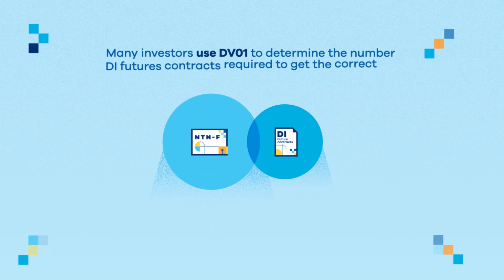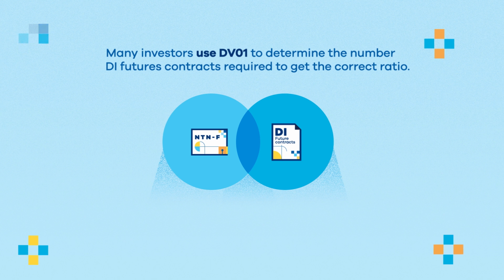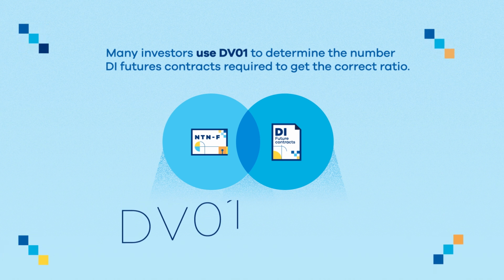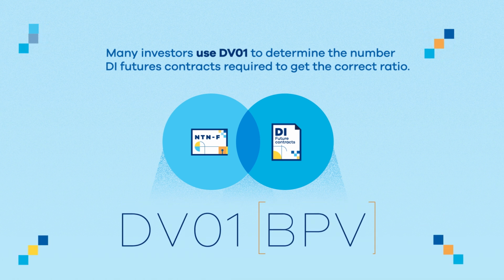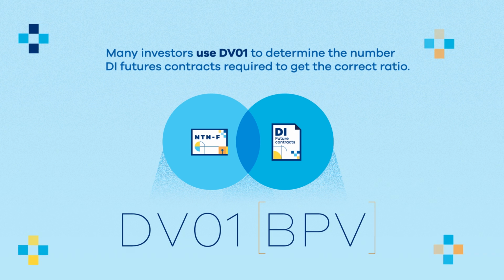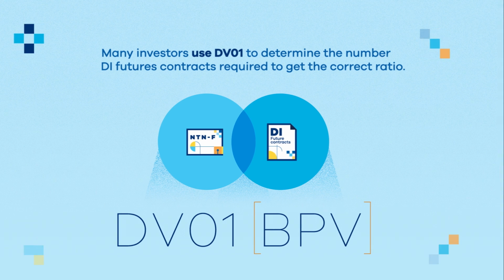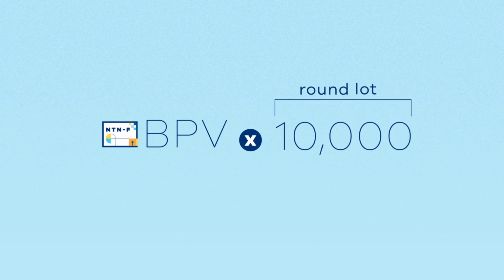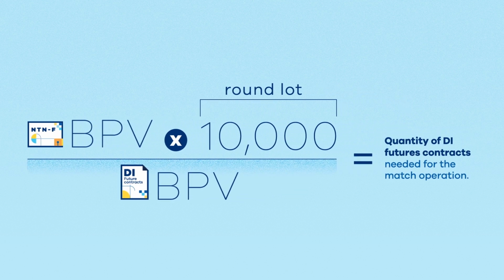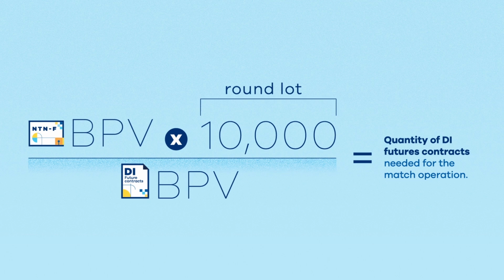When choosing on a matched NTNF trade, many investors use DV1 equivalent to Real, or BPV, basis point value, to determine the number of DI futures contracts required to get the correct ratio. This calculation is given by the multiplication of BPV of the NTNF on 10,000 round lot, and then the division of this result by BPV related to the DI future of the same maturity.